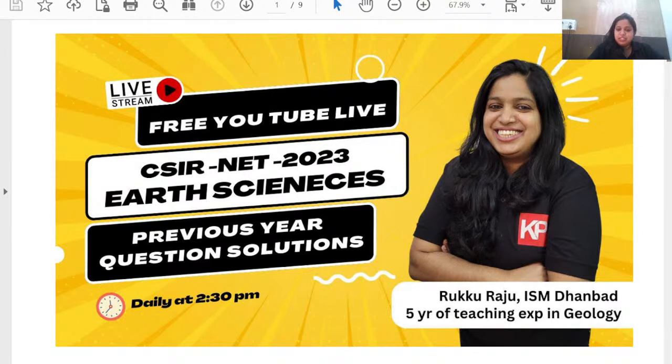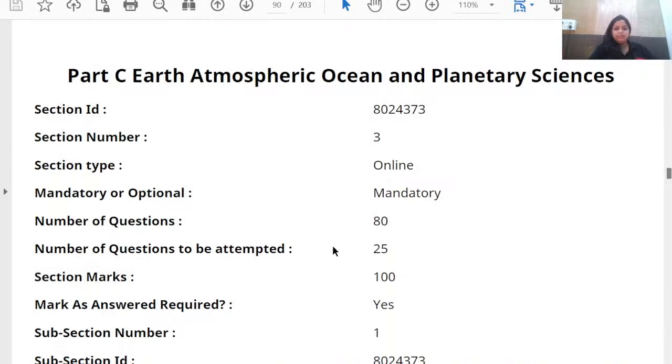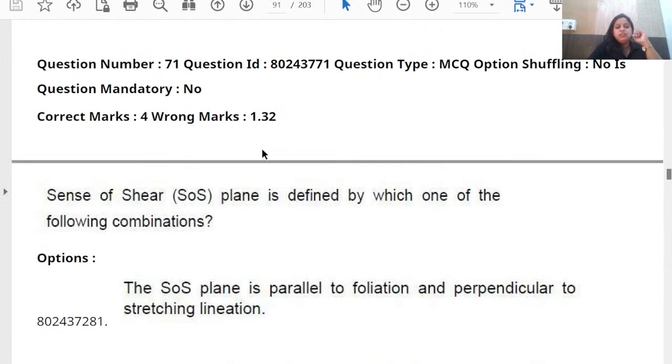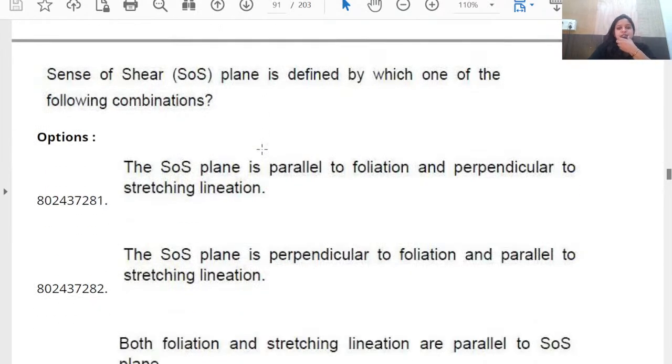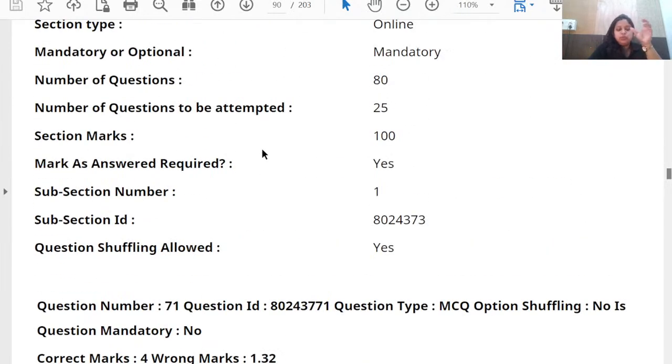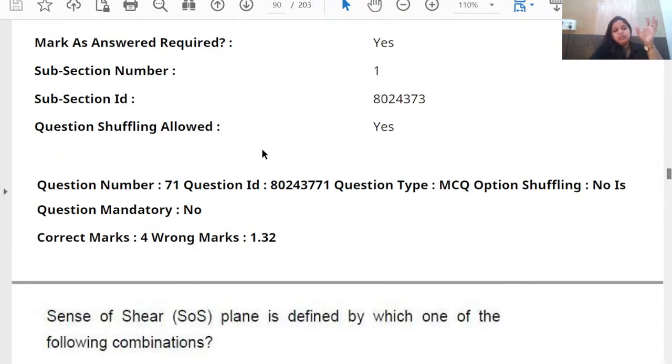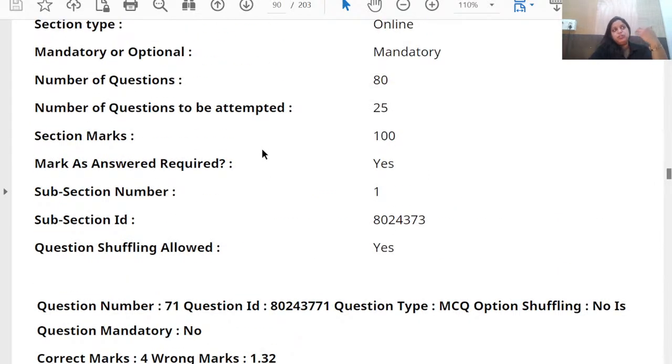So let's start the discussion of the Part C paper itself. While going through this 2020 paper, I understood one thing: there are so many questions that were repeated in the 2022 paper. Exact same questions were asked. For example, there is a question on polymorph here, and the 2022 question paper also has a question about polymorph.